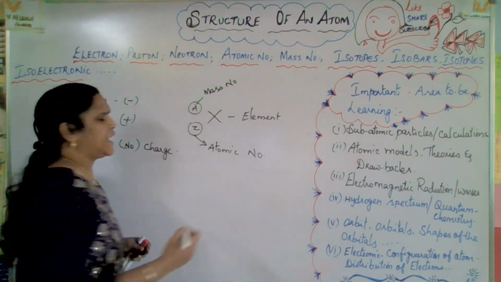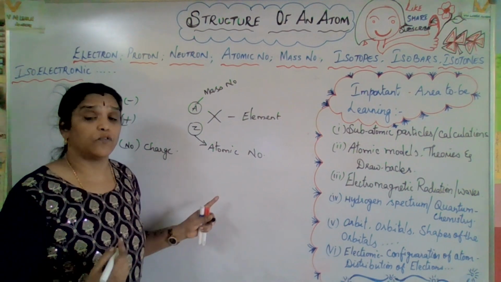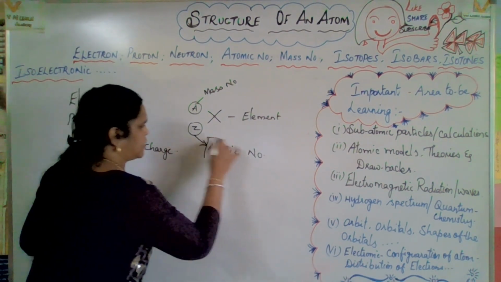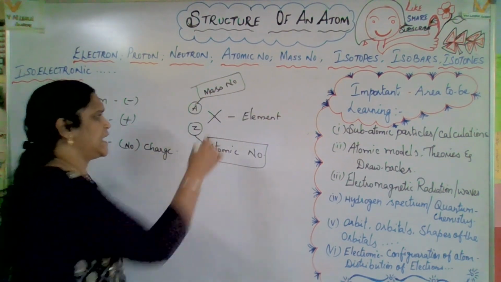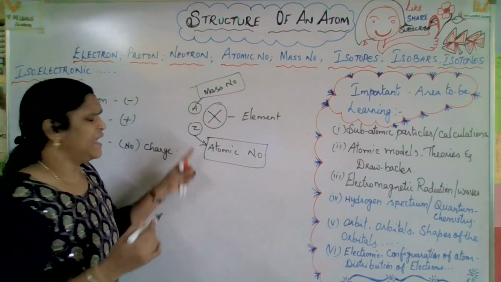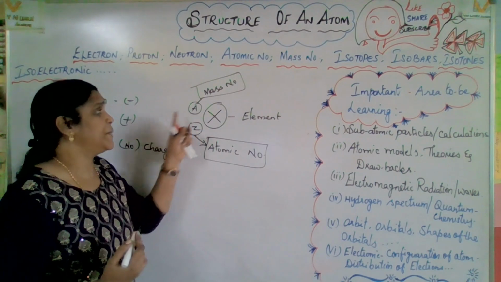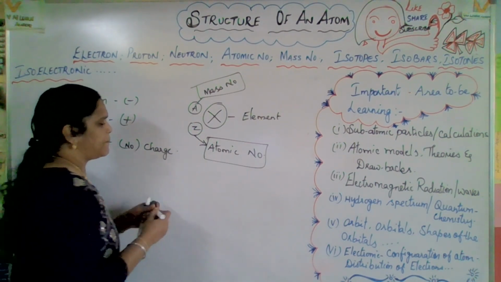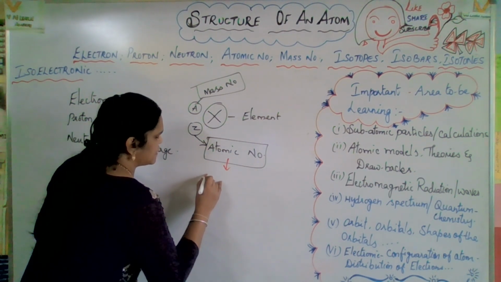In grade 9, you learned how to find the neutron number and the proton number. But still, I would like to mention it. So, atomic number and mass number. X is an element. On the left side, Z is the atomic number and A is the mass number. Now Z, the atomic number, what is the atomic number? It is nothing but